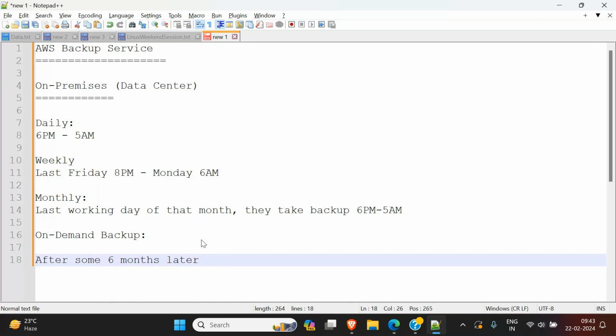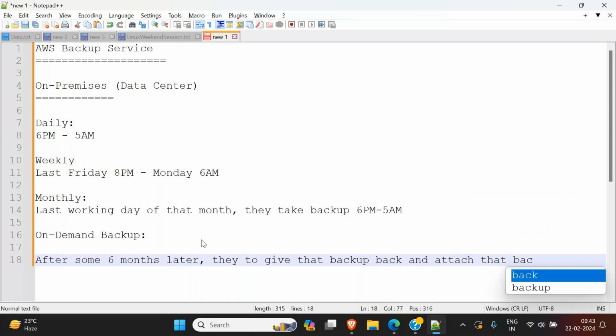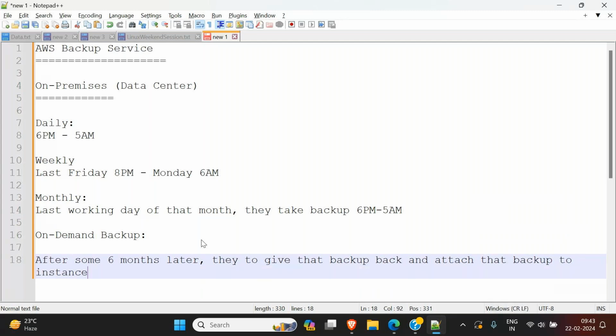Okay, they ask us to get that backup back, and attach that backup to an instance, and they will provide the instance ID.